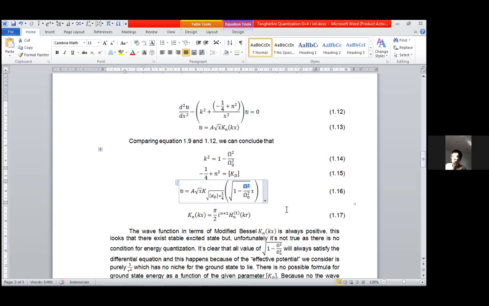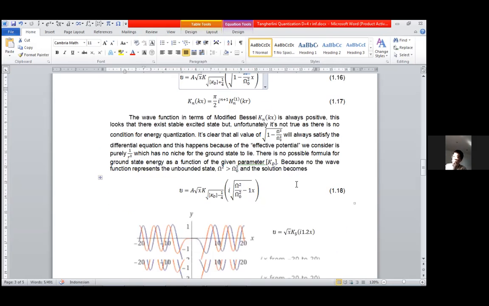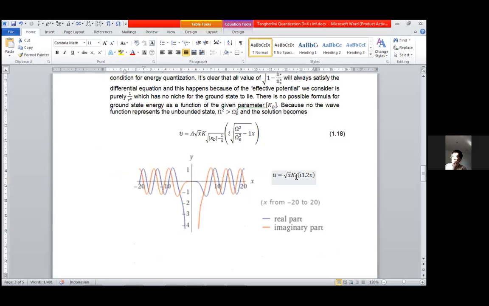And if we want to see it explicitly, we can see that for d plus 1 equal to 5, d plus 1 equal to 6, because the d here is 5, we can get this function, and this function can have both positive and negative values. And because of that, there is no ground state for this problem.